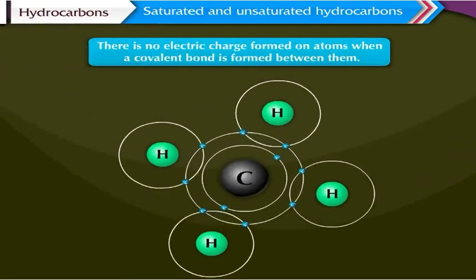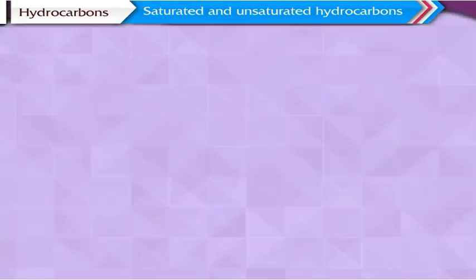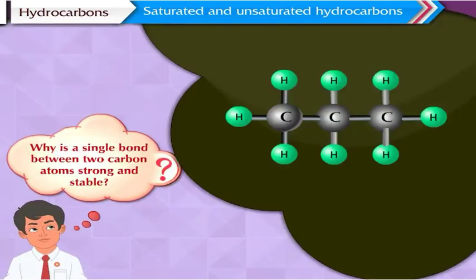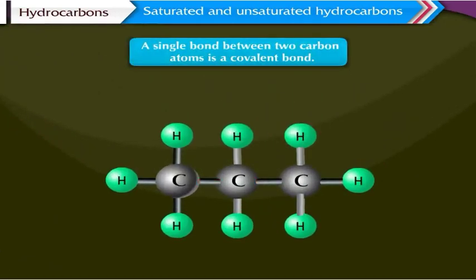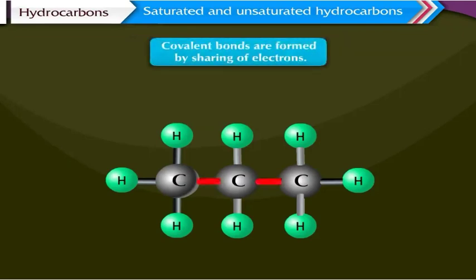Does an electric charge form on atoms when covalent bond is formed between them? There is no electric charge formed on atoms when a covalent bond is formed between them. Why is a single bond between 2 carbon atoms strong and stable? A single bond between 2 carbon atoms is a covalent bond. Covalent bonds are formed by sharing of electrons. Hence, such bonds are strong and stable. Now, let us perform some activities to understand some properties of carbon.